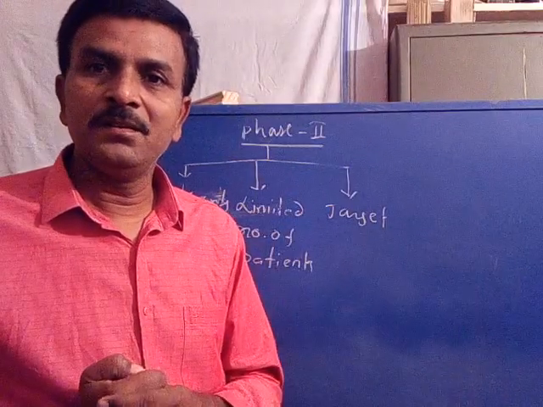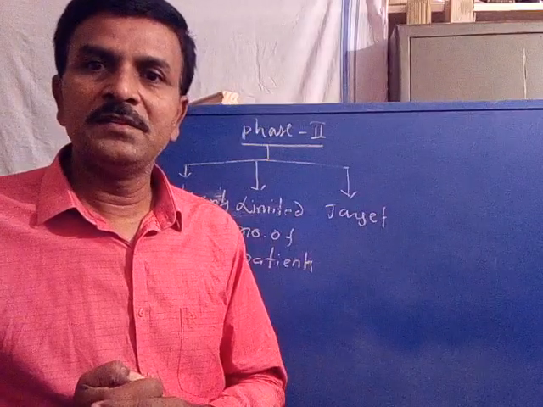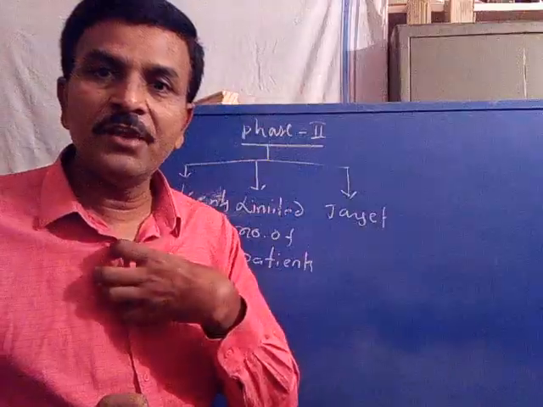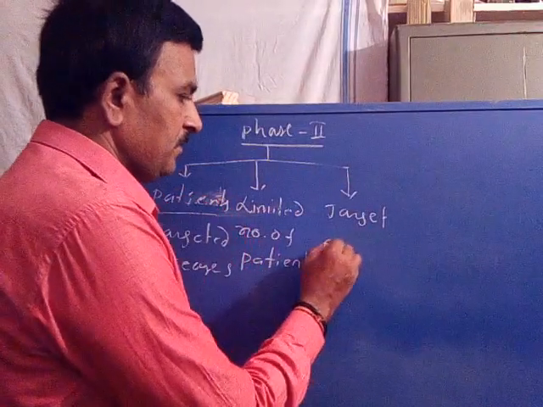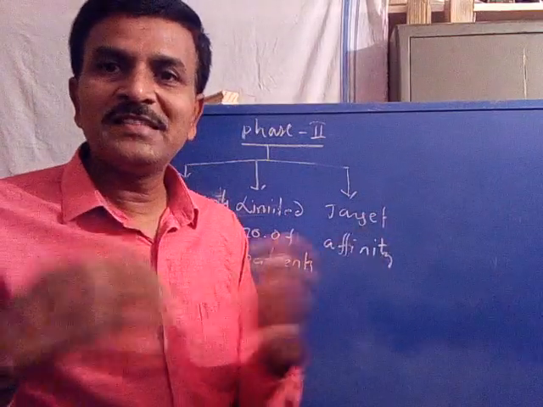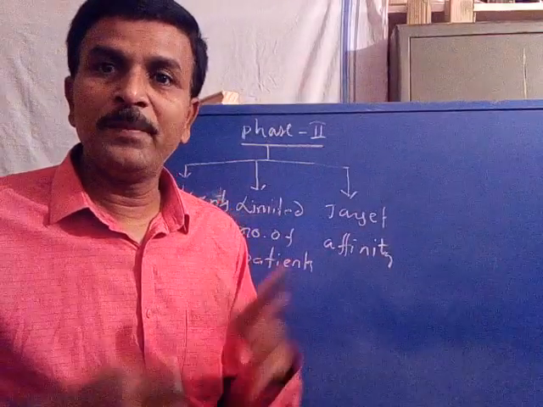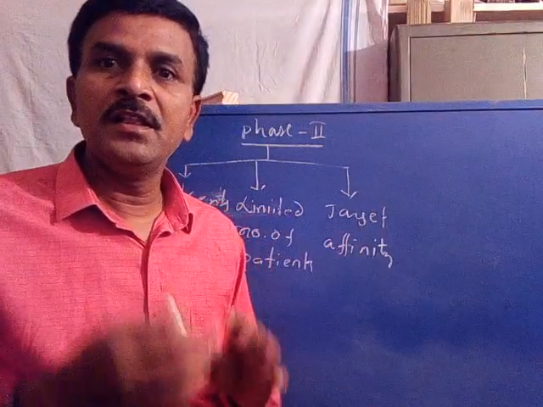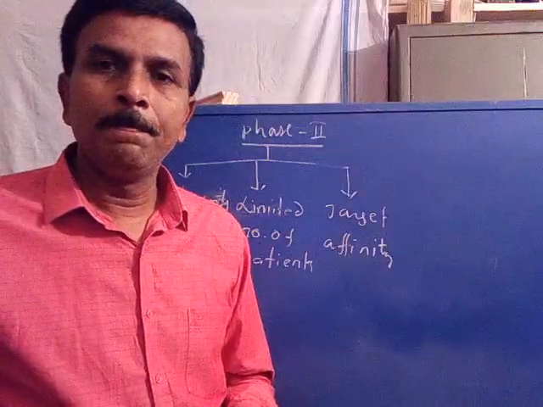Whether the target is a receptor, an enzyme, an ion channel, or a carrier molecule. And also the affinity of the new drug molecule towards the specified target. What extent of affinity the drug has to bind with the specified target is called the affinity, or ability, of the drug. Is it clear?